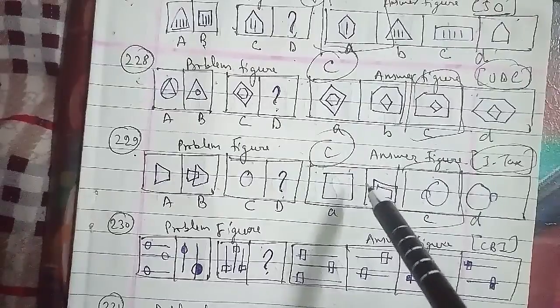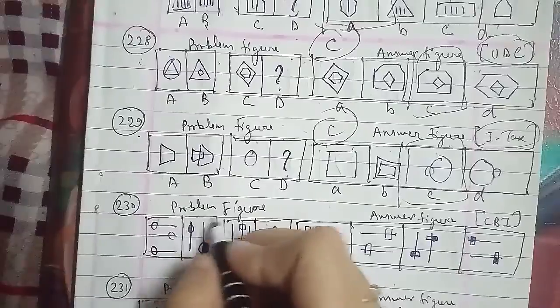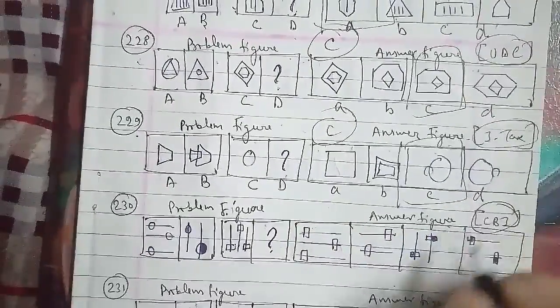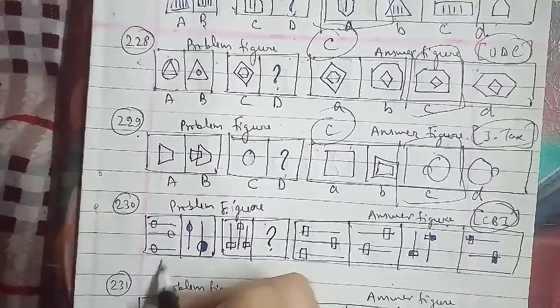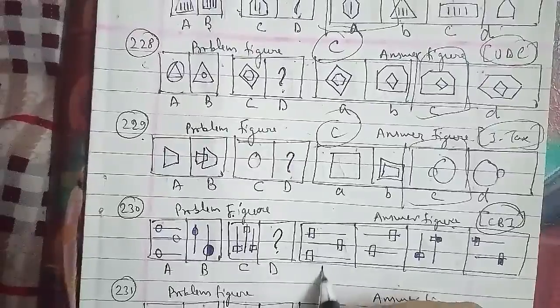We'll go ahead with the 230th question of the session. These are the problem figures and these were the answer figures as well, which has been asked in the CBI examination paper. That has been named as A, B, C and D, and this is named as A, B, C and D as well.